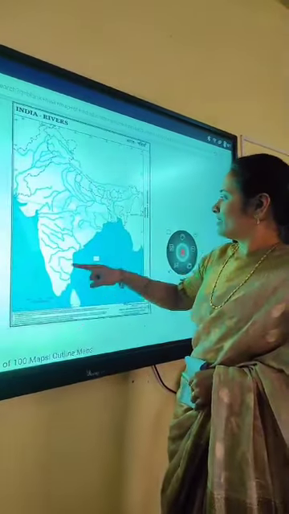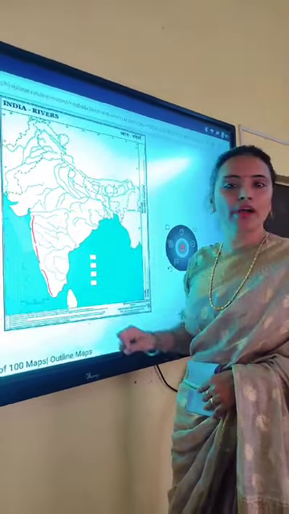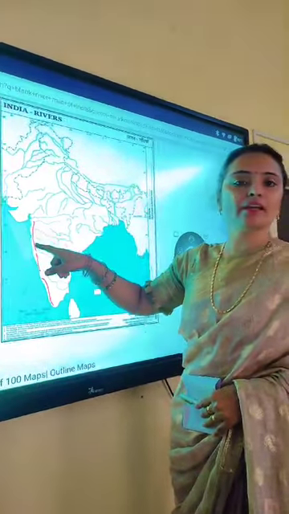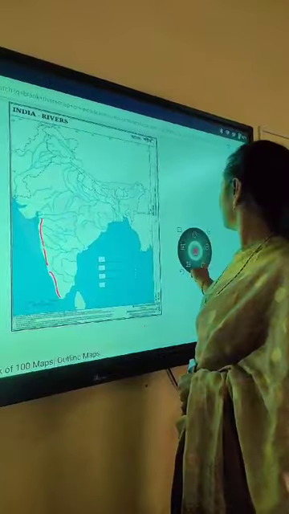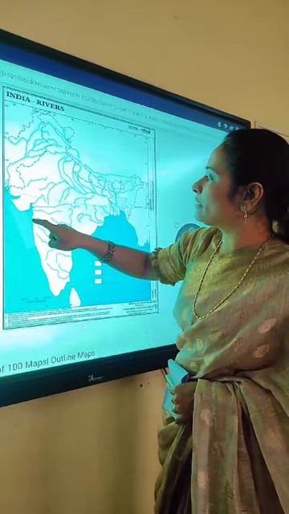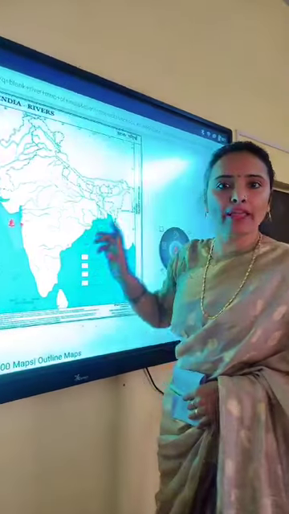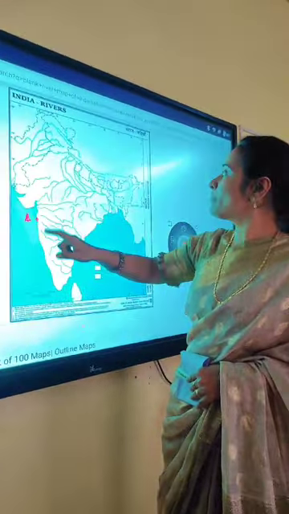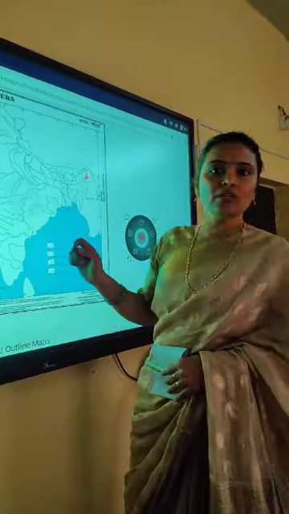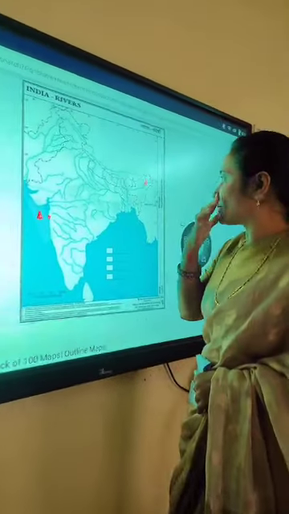Children, here is the Malabar coast, Canara coast and Konkan. Malabar in Kerala, Canara in Karnataka, and Maharashtra and Goa, Konkan. Mumbai, you can see this one is a little bit cut. So here is Mumbai and here is Mumbai High. For crude oil, petroleum and all, this is Mumbai High, and in Assam, Digboi. These are the two sites, Mumbai High and Digboi, for crude oil or natural gas also.